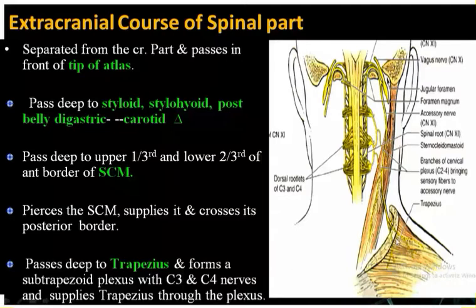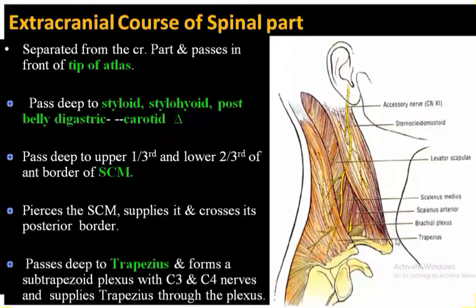One is the sternocleidomastoid muscle. Next one is the trapezius muscle. These are the two muscles which are innervated by the spinal part of the accessory nerve. So this is the overall course of the spinal part. You can see, after emerging out from the jugular foramen, you can see the relation, sternocleidomastoid muscle, then trapezius. This is the posterior triangle of the neck.